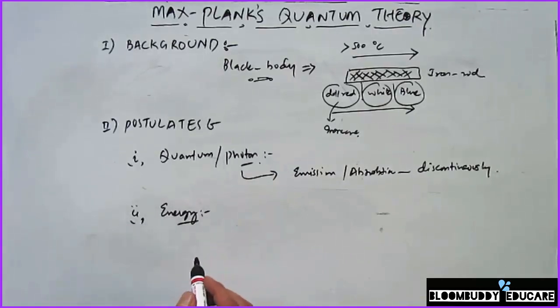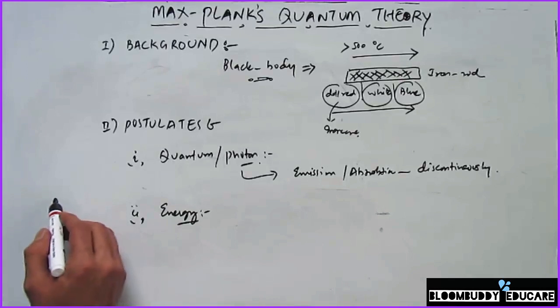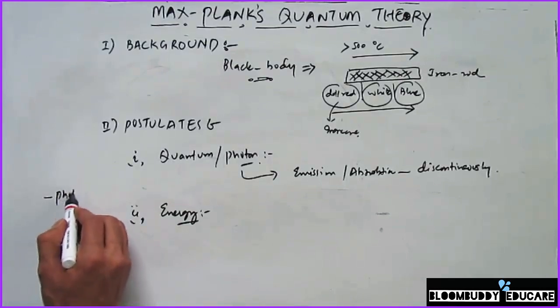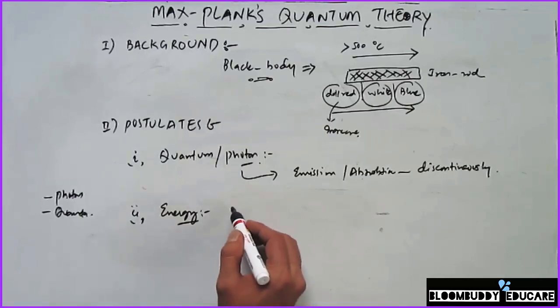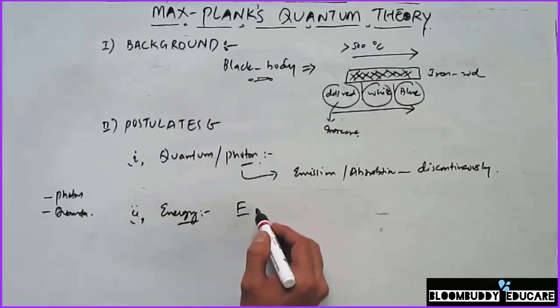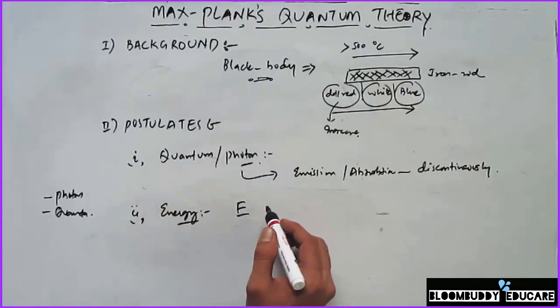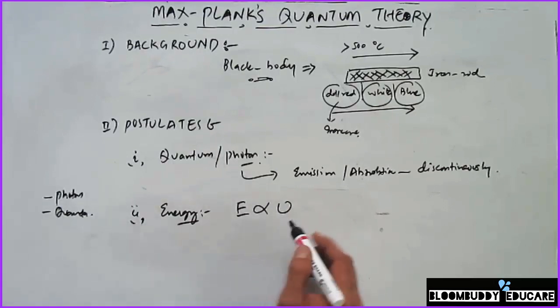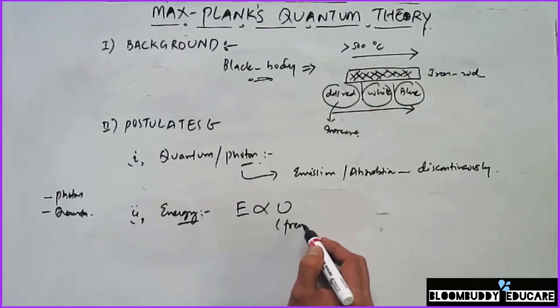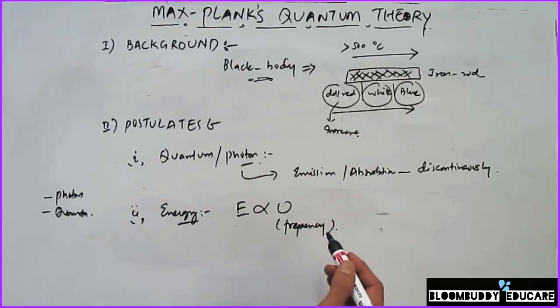He tried to calculate the energy associated with this small photon or quanta, using some principles of physics and some classical concepts. He arrived at the conclusion that the energy associated with the photon or quanta is always proportional to the frequency of the radiation. This nu here is frequency.